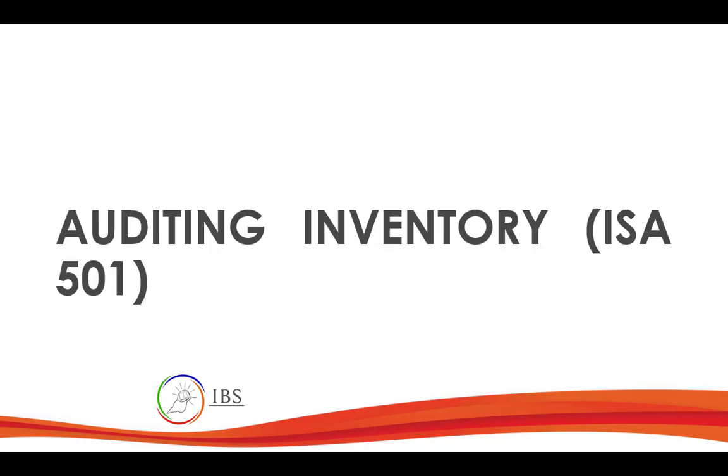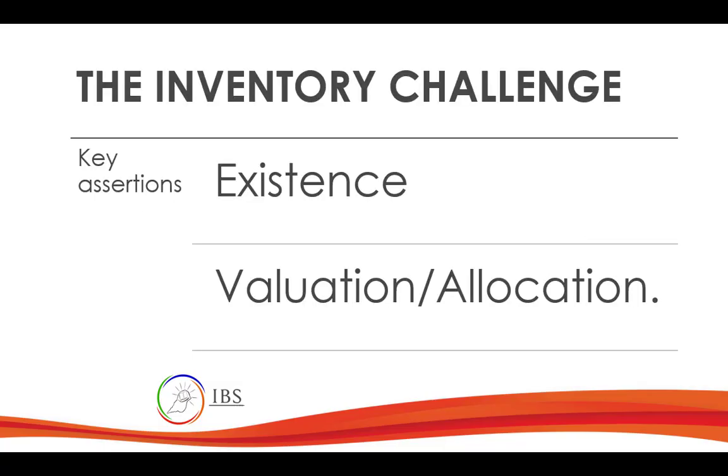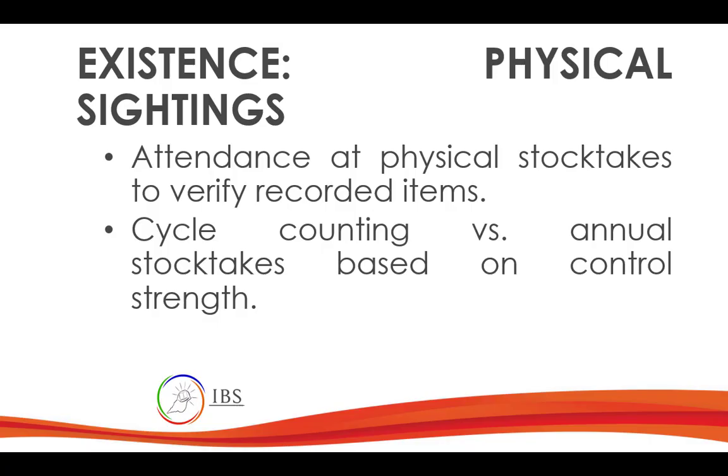Next, inventory. Really fast, huh? Okay. Inventory, of course, the assertions that you want to test are existence, valuation, and allocation. Existence, that's obvious for inventory. So your audit procedure is to attend the physical stock take or the physical inventory count. Take note, you just have to attend.